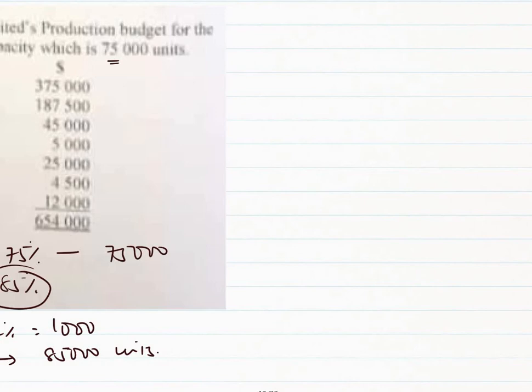Looking at first of all the variable cost, or VC. First of all is the materials. It is given 375,000 for 75,000 units, so I am writing it down for 75,000 units.